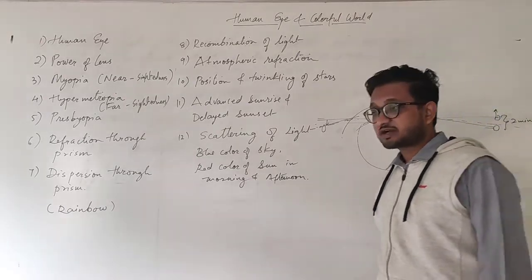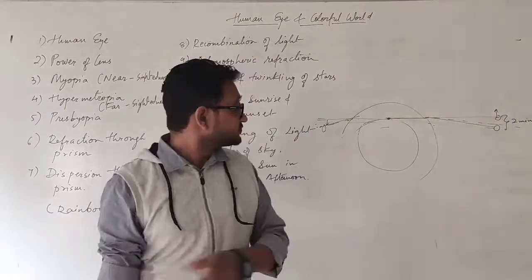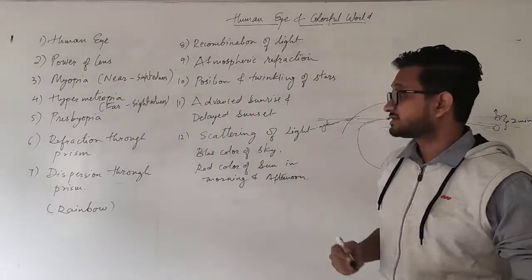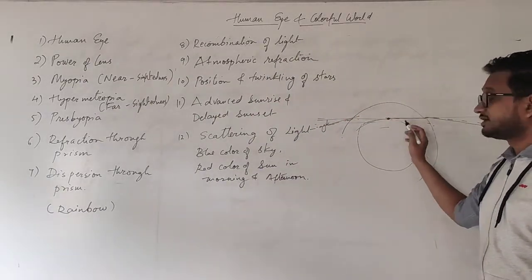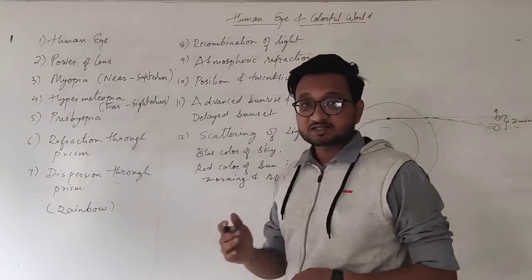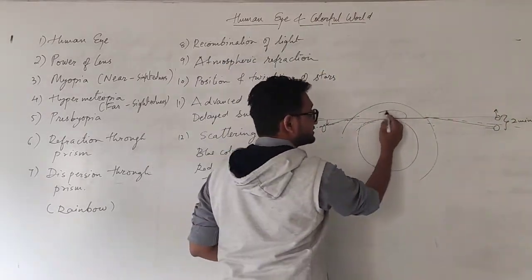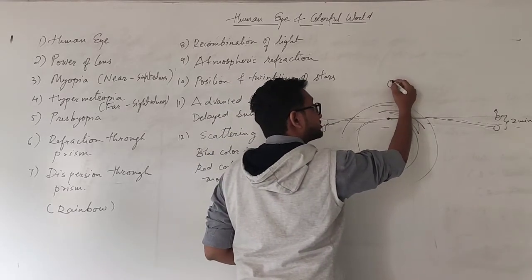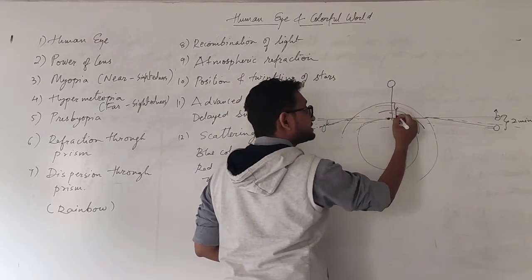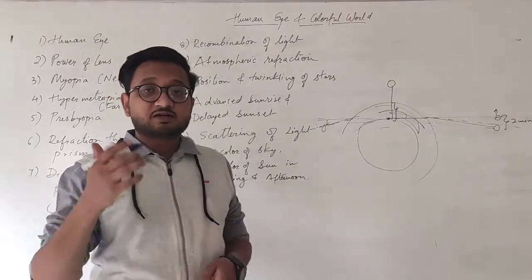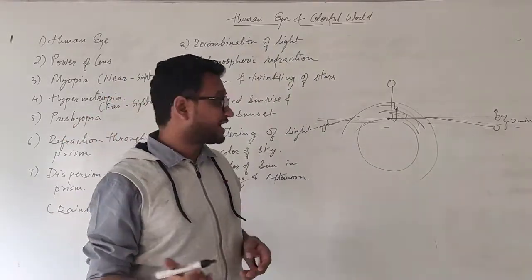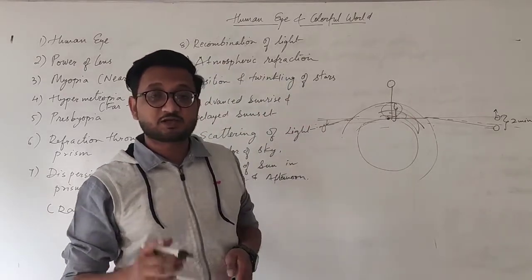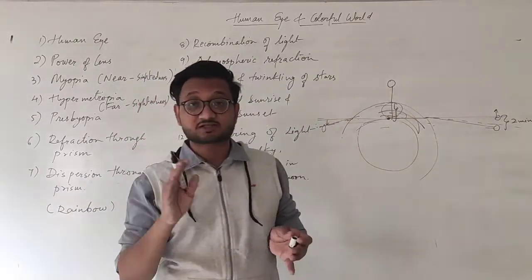The last one is scattering of light. Our atmosphere is made up of many particles, and therefore when the sunlight enters the atmosphere, the blue colored light is scattered everywhere, and therefore we see the color of the sky to be blue. But when the sun is on top, it is at the least distance, and so the light does not get enough time for scattering, and we see the sun to be whitish in color. The sky also has a white color.